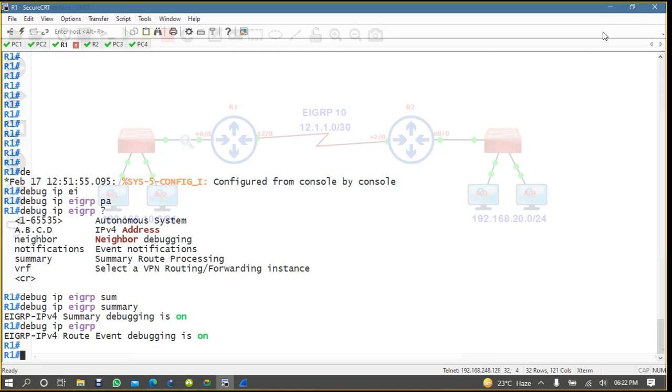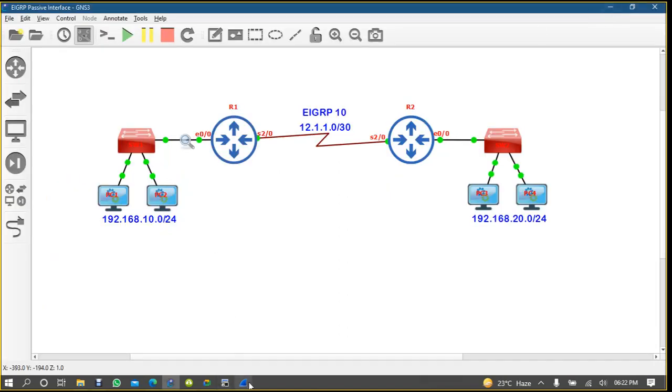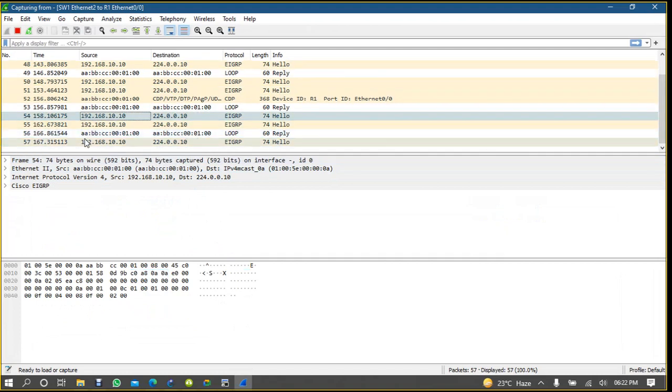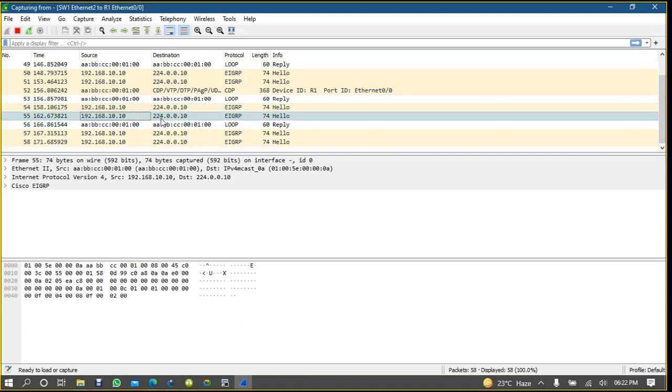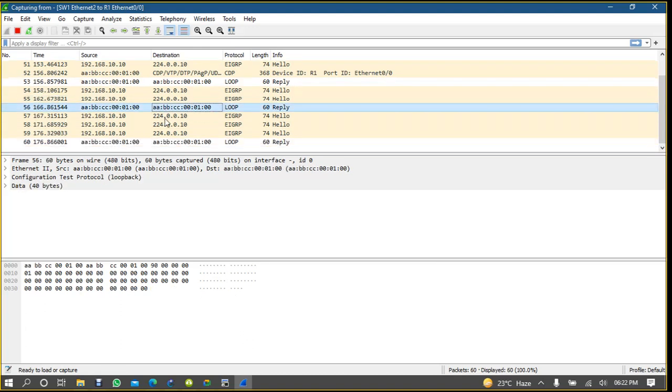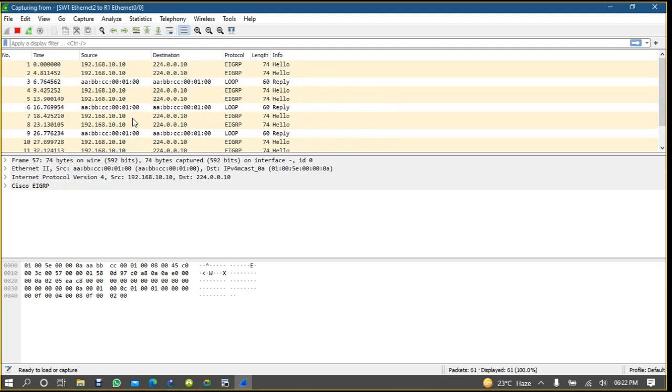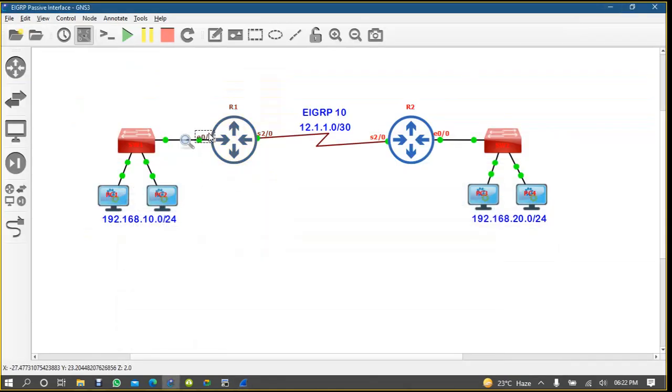Okay, normally if you see here in the Wireshark, what we have used, your router 1 is advertising this EIGRP packet on a multicast address, right? You can see here the source. Who is the source? Source is 192.168.10.10, right? So source is this one. Means your router is advertising some EIGRP packets towards your switch network, right?